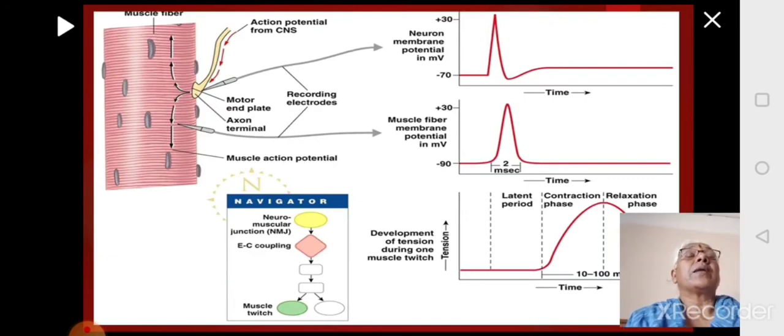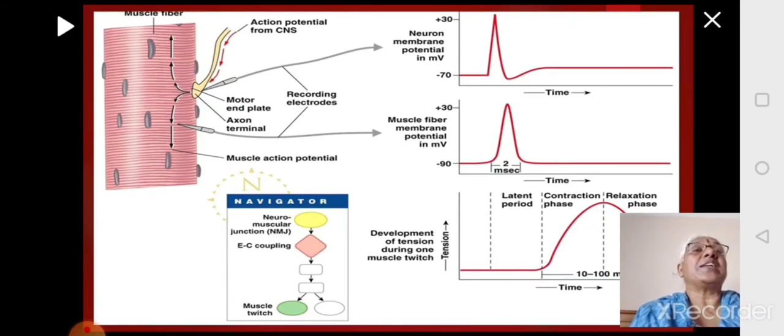So there is a potential difference across the membrane. There will be a resting membrane potential of minus 70 millivolts. When the action potential is generated, there is reversal of charges. Once the reversal of charges takes place, the action potential is elicited and it is transmitted from one part of the nerve to the other, and it reaches the end plate of the axon fiber. Then that will impinge on the muscle fiber and the muscle will contract. So there is an action potential on the nerve which is transmitted to the membrane of the muscle, that is the sarcolemma.